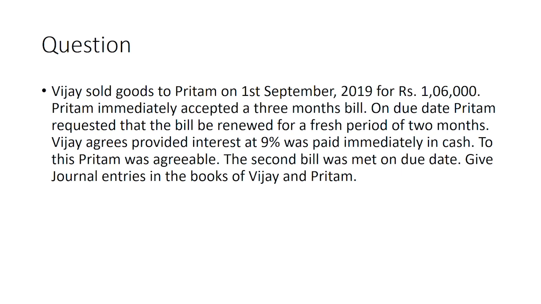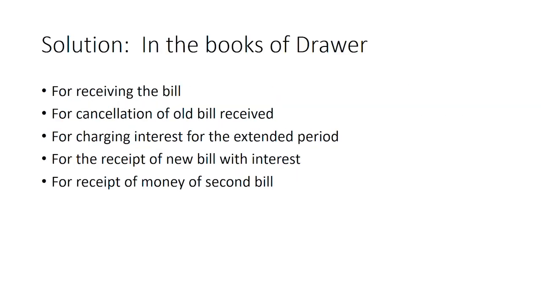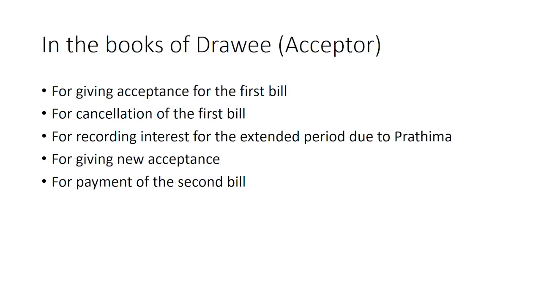Now let us see what will happen in the books of Vijay and Preetham. In the books of the drawer, he shall pass the journal entries for receiving of the bill, cancellation of the old bill, charging interest for the extended period, receipt of the new bill, and also about the interest which is going to be received and receipt of money of the second bill. In the books of the drawee, he shall give the journal entry for accepting the first bill, cancelling the second bill, recording the interest for the extended period, and for giving new acceptance and for payment of the second bill.